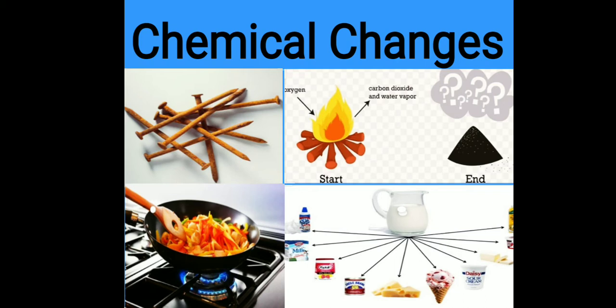Rusting of iron nails, making milk products from milk, and cooking food. These are the examples of chemical changes.